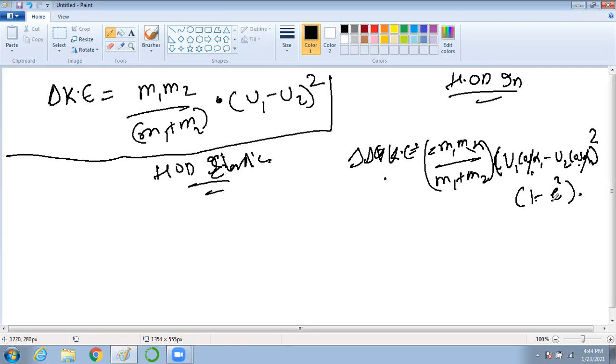What is E? For perfectly inelastic, your E value will become 0. If you put 0, then are you not getting this formula? Clear? Yes, sir.